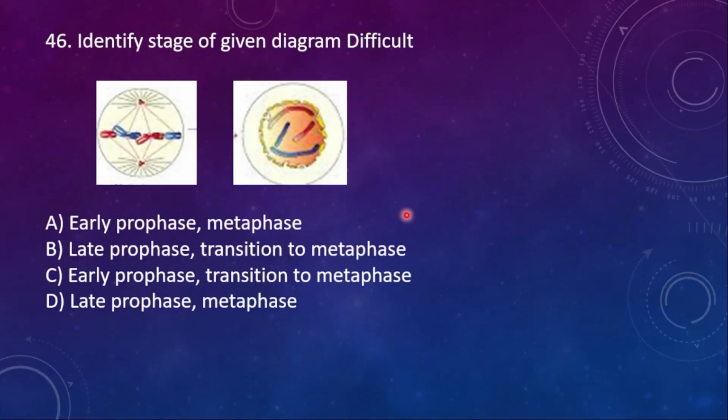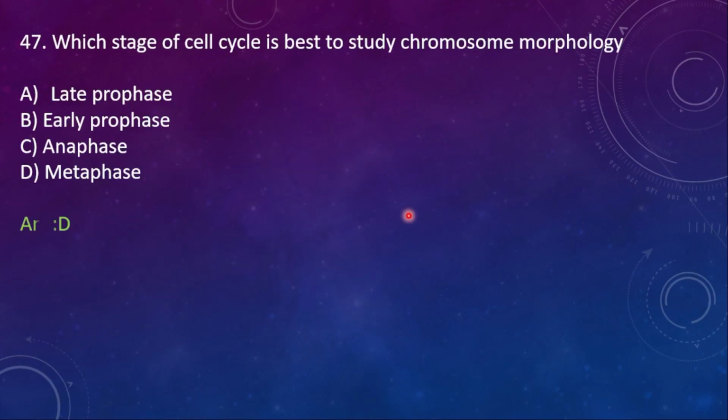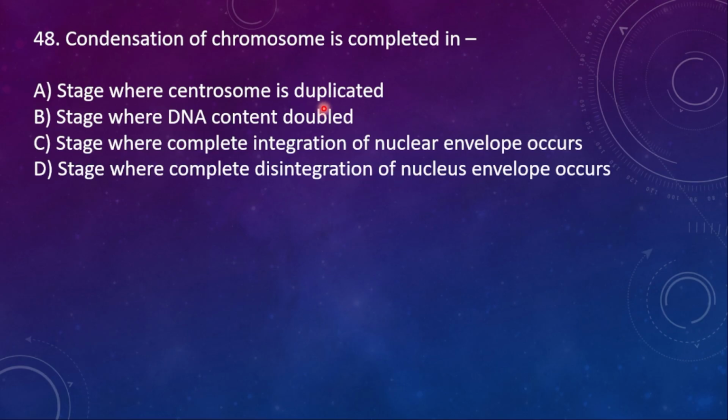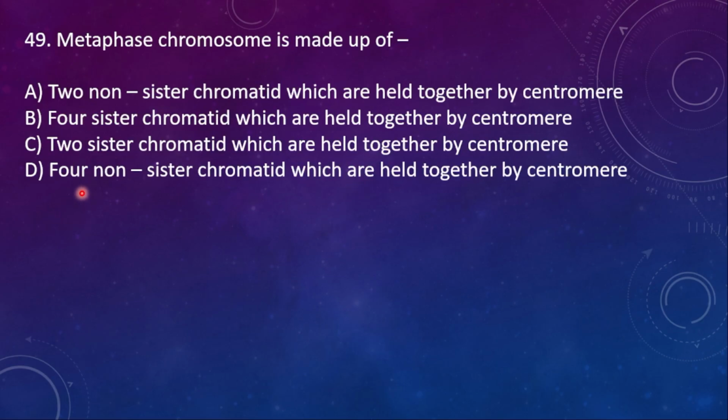They are attached to the centromere. Two sister chromatids which are held together by centromere.